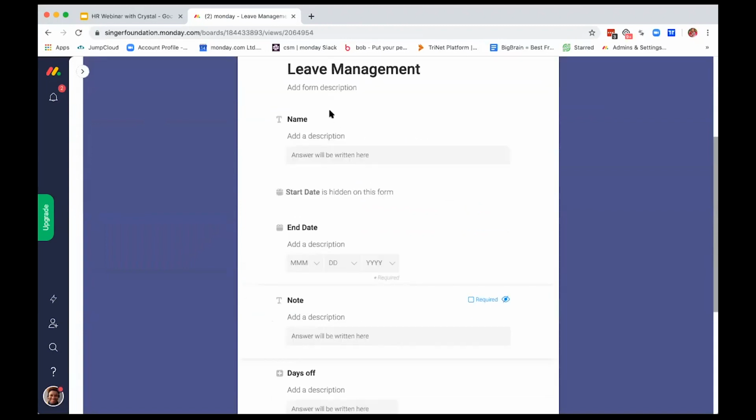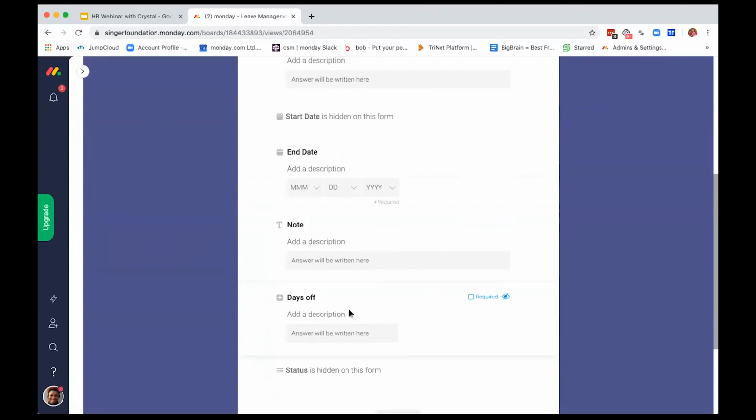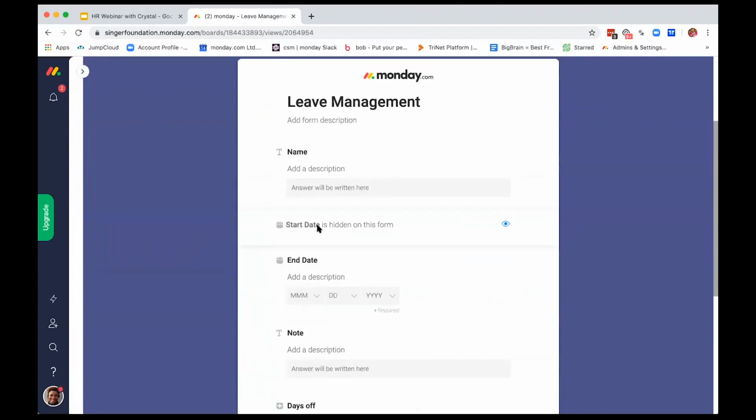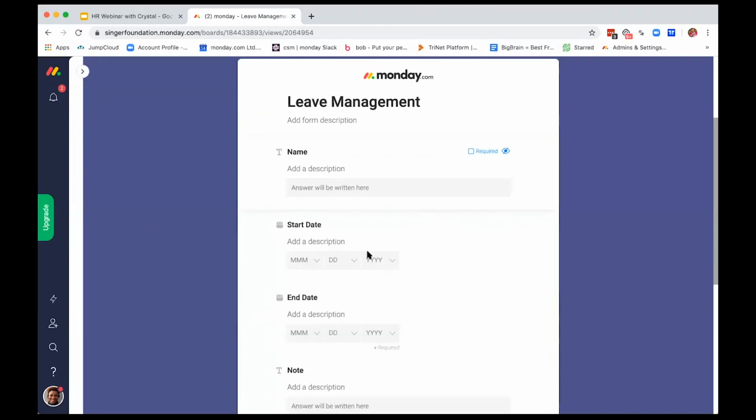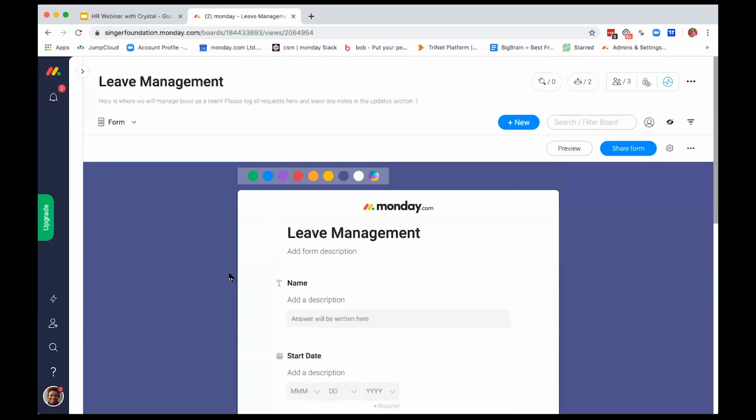And you have the ability to add in a form description so that the team understands what information is pertinent for everyone to be on the same page with their requests. You can add in different parameters in terms of name, when their start date is, end date, notes, etc. And if I see something that's grayed out that actually should be on this board, what I can do is click the little I, and now it makes it something that the team is going to see for this form. I can also make it required so that I don't have to backtrack on any of this information and have this user go back and we have to have a conversation to get that information that we